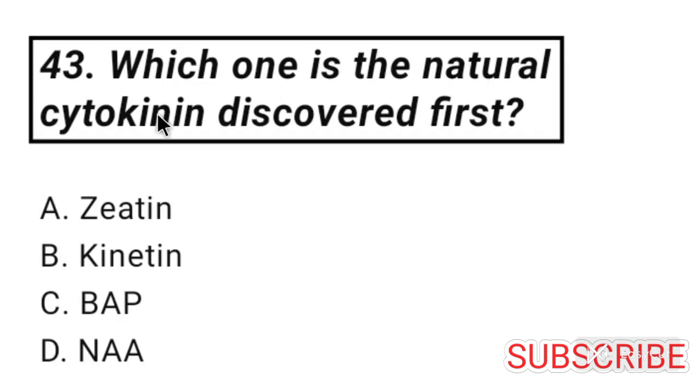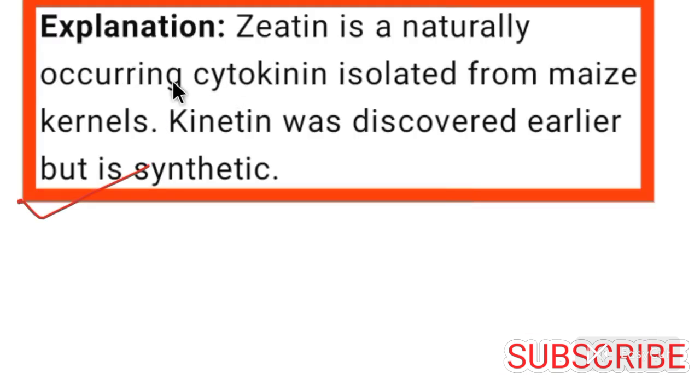Question number 43. Which one is the natural cytokinin discovered first? Zeatin is the natural cytokinin discovered first. So option A is correct for question number 43. Zeatin is a naturally occurring cytokinin isolated from maize kernels. Kinetin was discovered earlier, but it is synthetic.